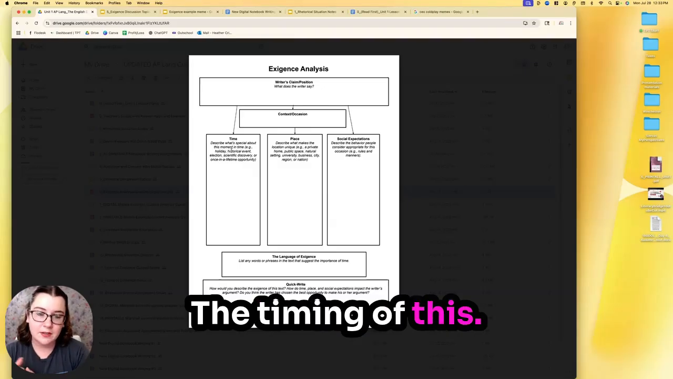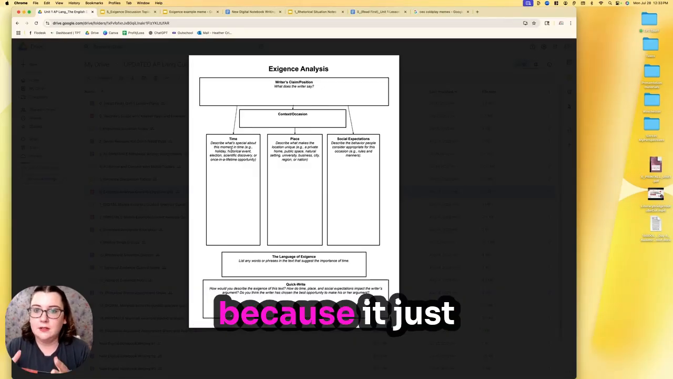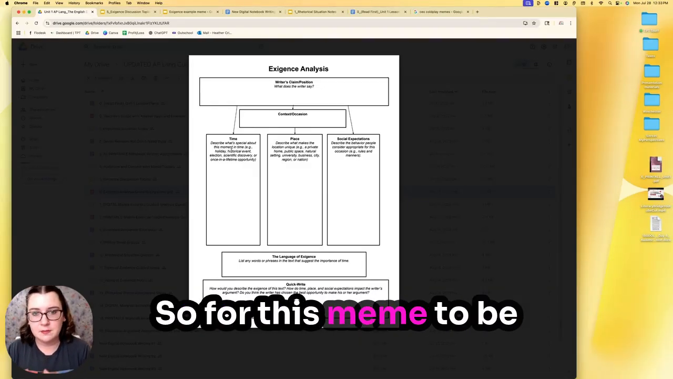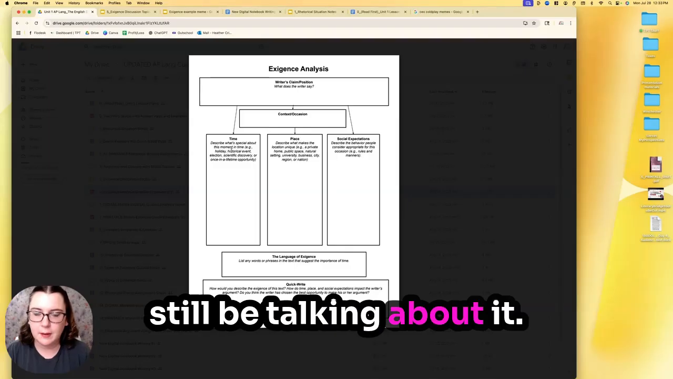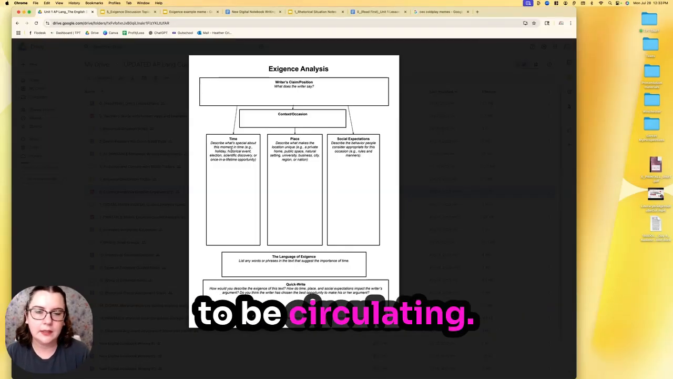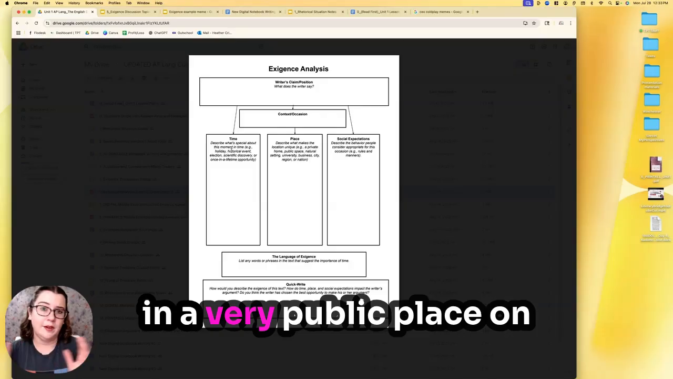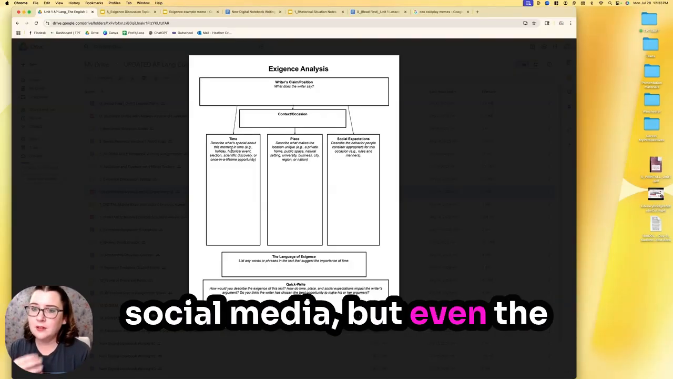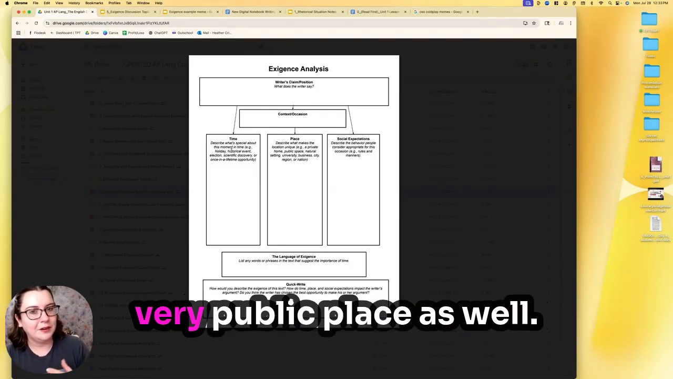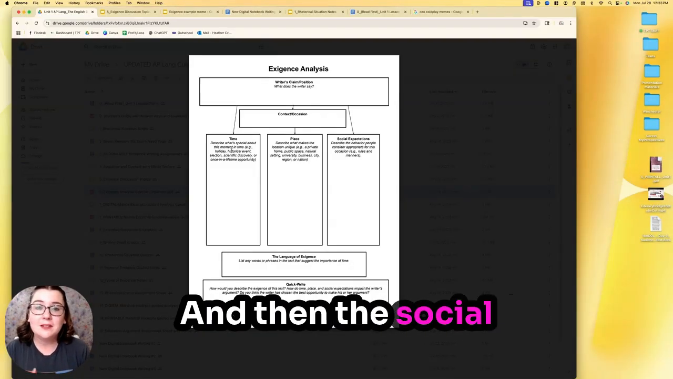The timing of this certainly matters because it just happened recently. So for this meme to be relevant, people have to still be talking about it. The memes still have to be circulating. The place matters. In this case, the meme itself is shared in a very public place on social media, but even the story, they got caught in a very public place as well. And then the social expectations.